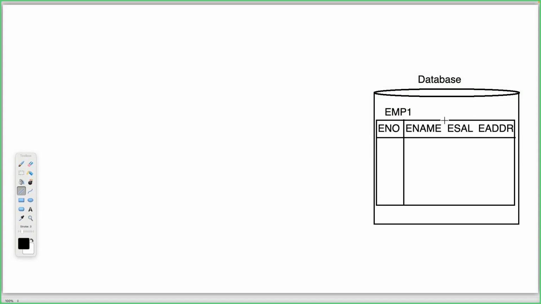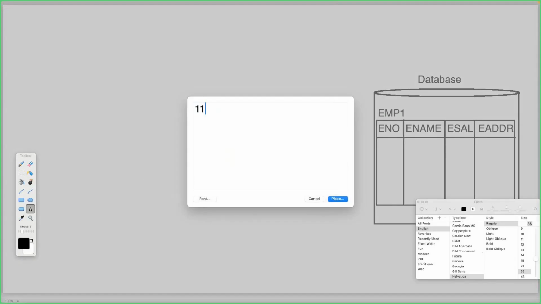Right, sir. Now, ENO, then ENAME, then what next one here? ESAL and EADDR. Like this, here we are going to have the data. Database EMP1, the columns are available. Inside these columns, I'm going to keep some data. What data am I going to provide here?